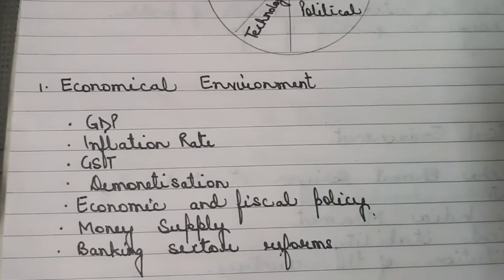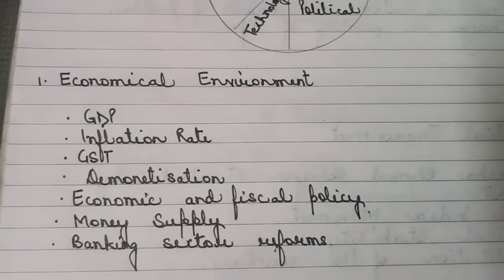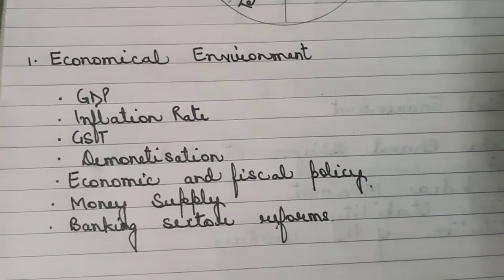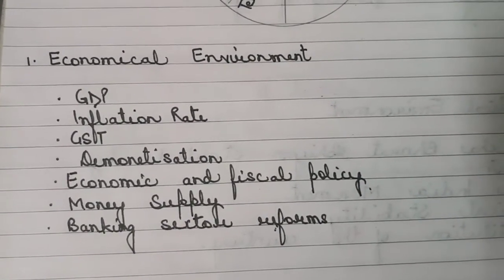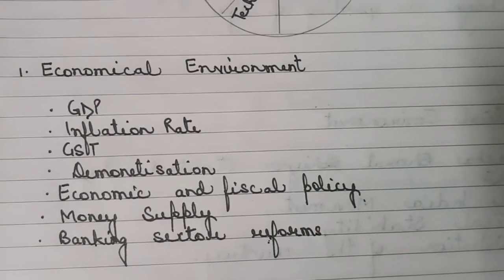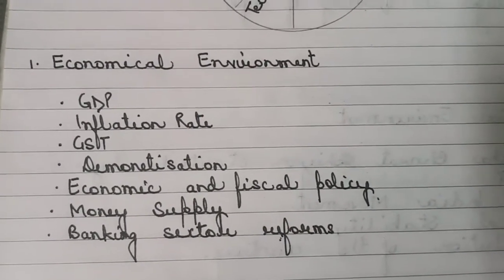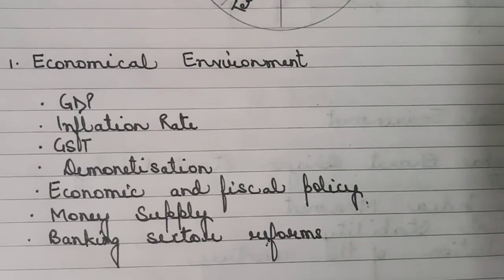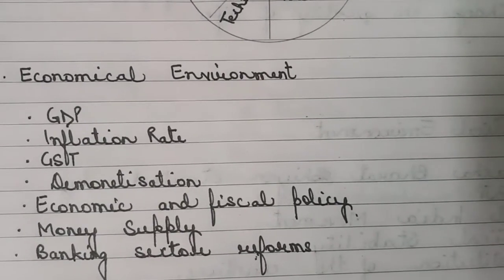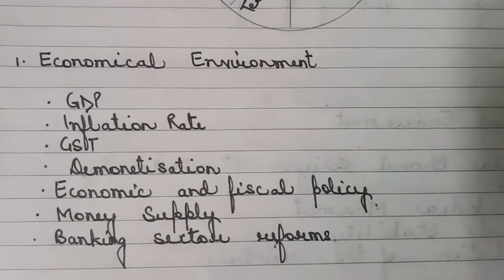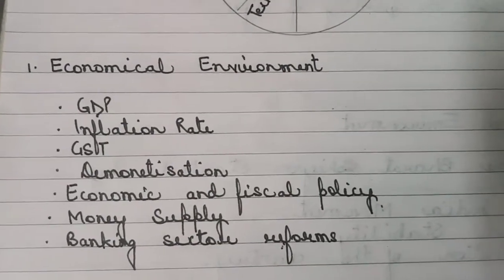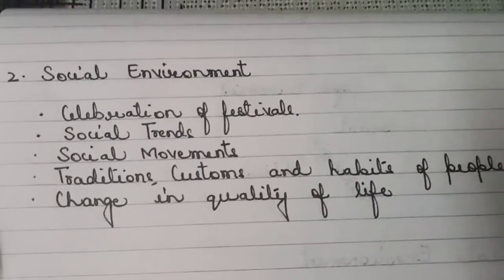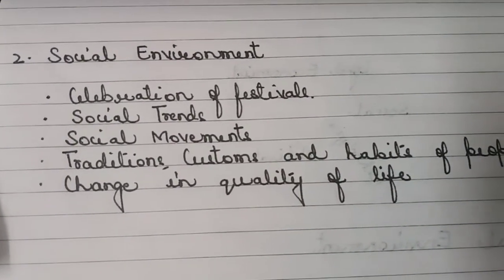Not only these, children, even if I have not mentioned all the points, the only thing I expect from all of you is to go through your NCERT, because even apart from these, you will get many more keywords through which you can identify the economical environment. For example, balance of payments, which you'll study in economics this year itself in macroeconomics, international debt, role of private and public sector. So all these keywords should be underlined from your NCERT in order to identify that it is an economical environment.